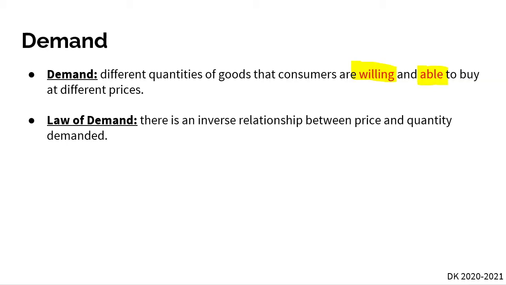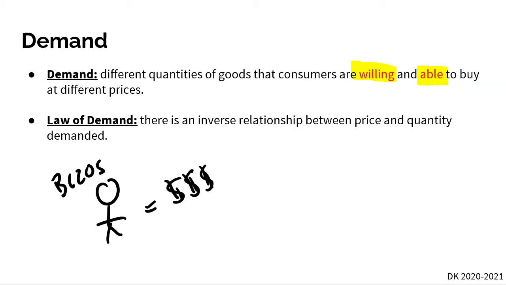So let's say that we have a person. Let's say that we have Jeff Bezos, right? So this is going to be Jeff Bezos here. Jeff Bezos has a lot of money, and so we're going to say that Jeff Bezos is able to buy whatever he wants to buy. But if he isn't willing to buy it, then he does not factor into demand. And so those two words in our definition are extremely important. To factor into demand, you have to be both willing and able to buy different goods at different prices.